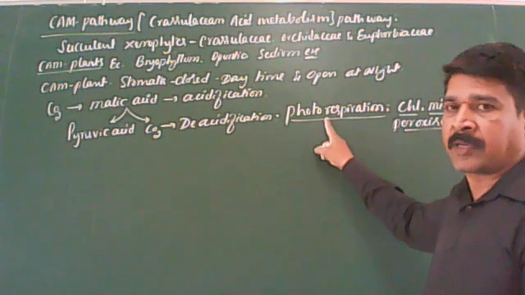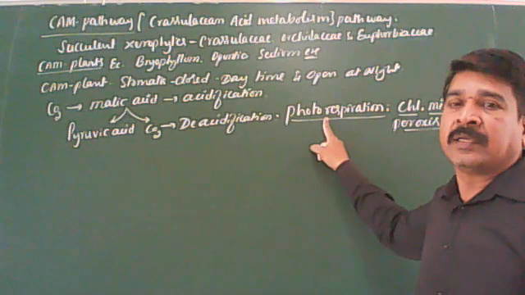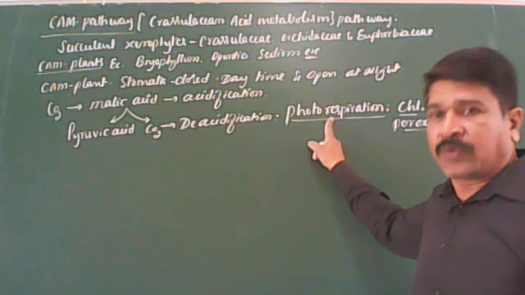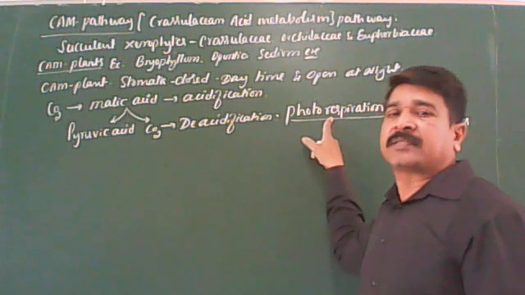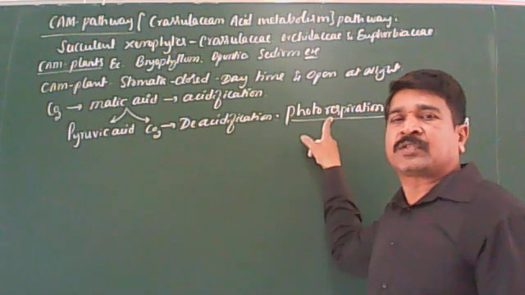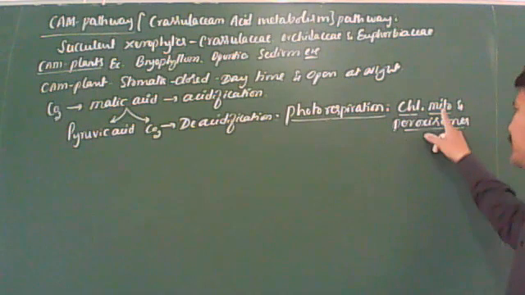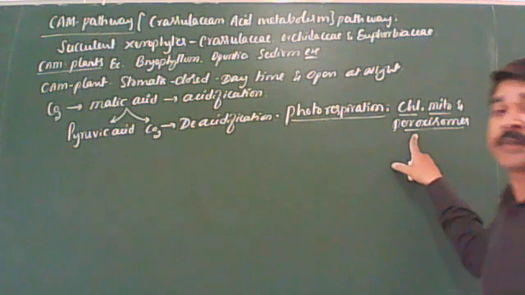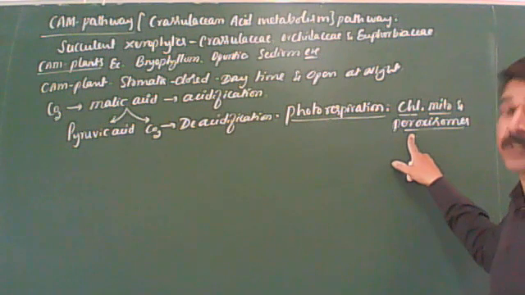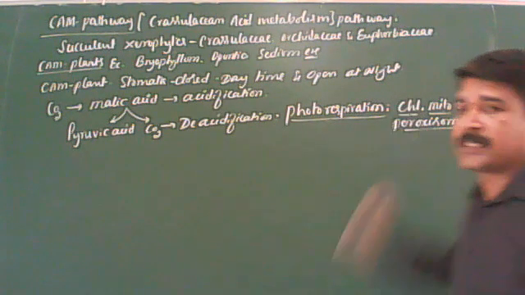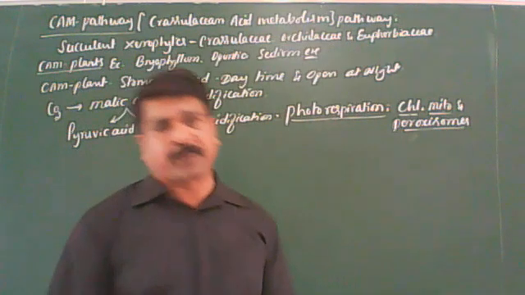Okay, I'll repeat once again. Oxidation of the food molecules in the presence of sunlight is called photorespiration. As I said, it is one of the wasteful processes because neither ATP nor NADPH2 are produced here. It takes place in three cell organelles: chloroplast, mitochondria, and peroxisomes. That you should keep in your mind. So this is photorespiration. These are the three points you should remember under photorespiration.